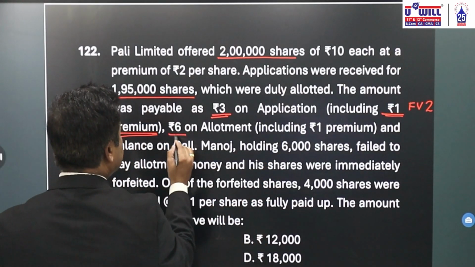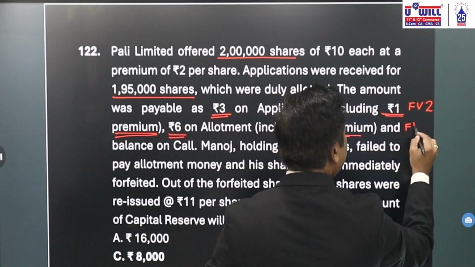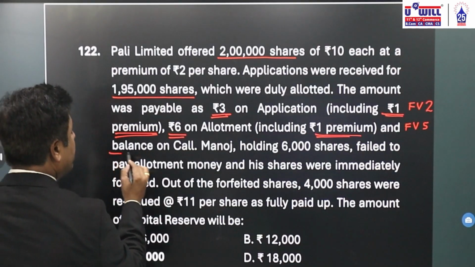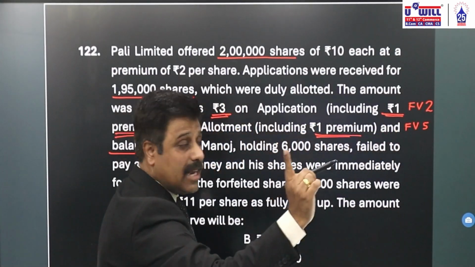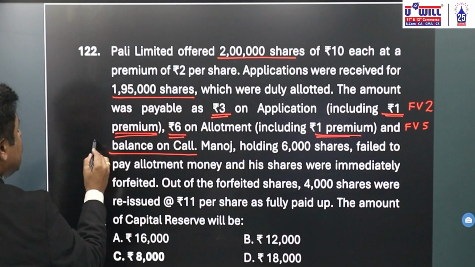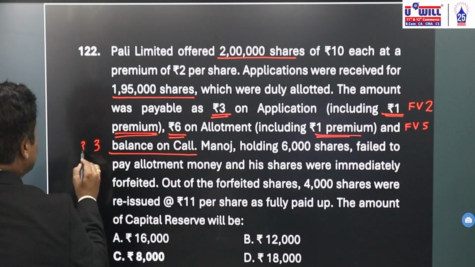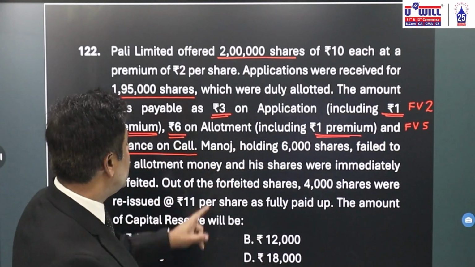Same way, 6 of allotment includes 1 of premium. So in allotment, the face value will be 5 and balance on call. Now 2 rupees with application towards the face value, 5 rupees with allotment. So 2 plus 5, 7. So can I say rupees 3 is towards the call? Okay. Balance rupees 3 will be towards the call. 2 plus 5, 7, 7 plus 3, 10.